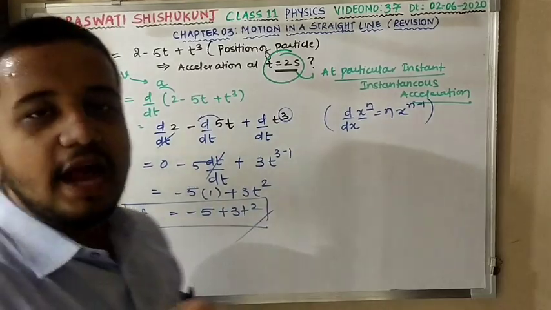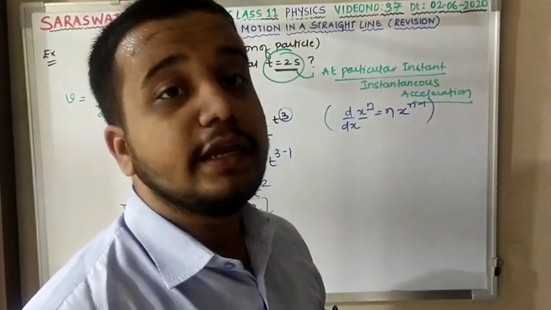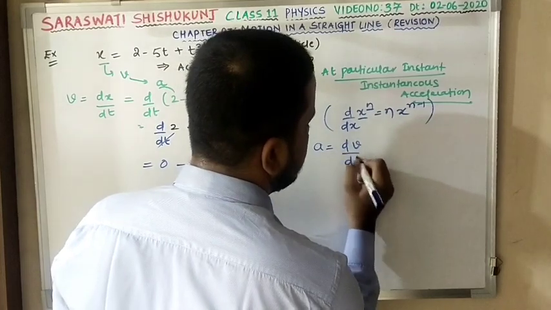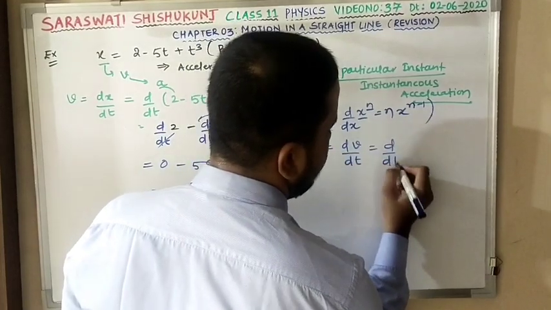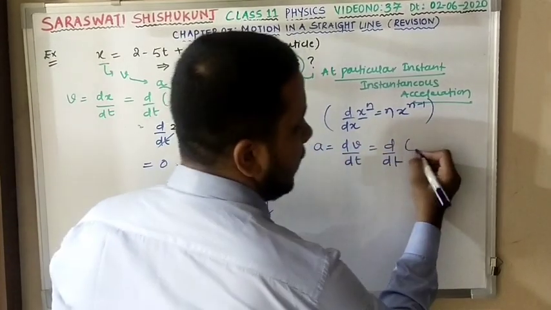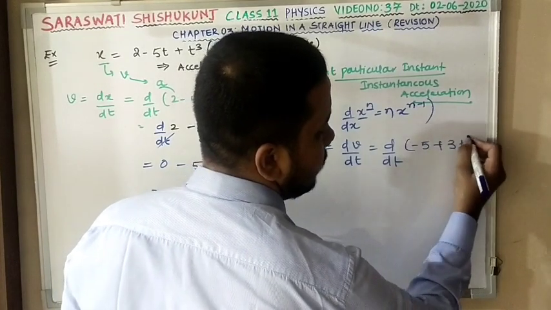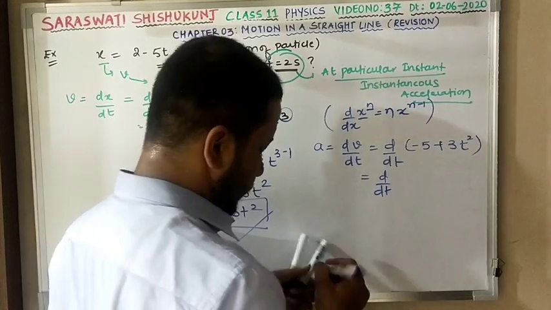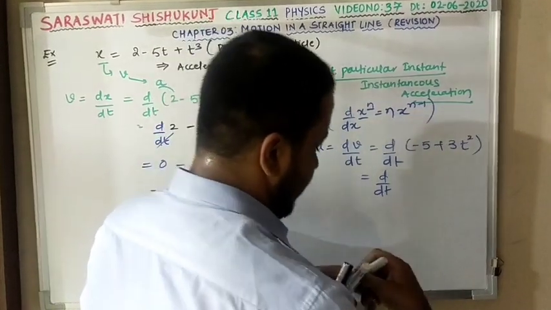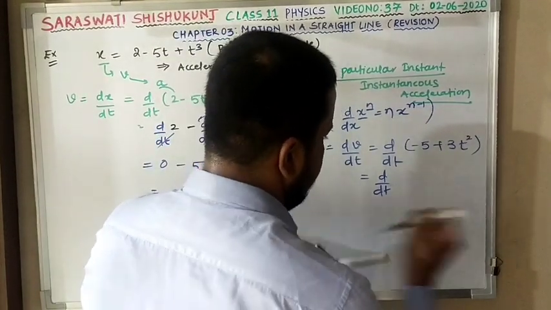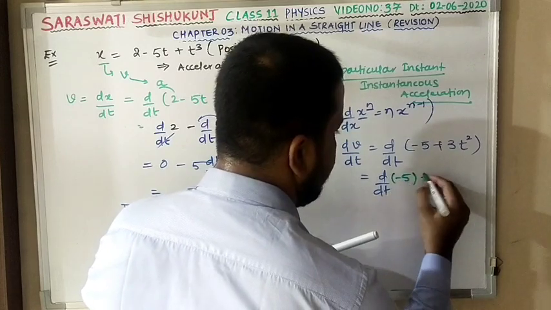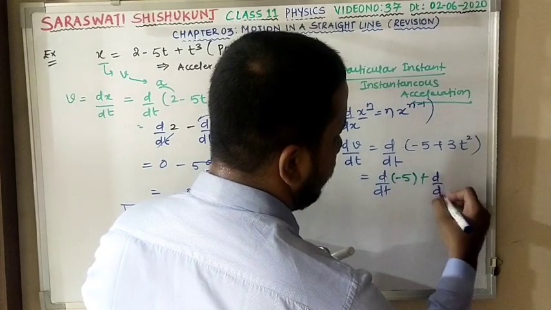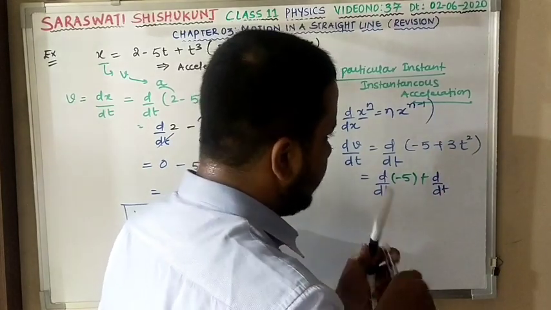Okay, but here I am not in need of velocity, I am in need of acceleration. Acceleration is nothing but what? Rate of change of velocity with respect to time. So d by dt of, again v is what? Minus 5 plus 3t square. Is this clear? So I will separate it. d by dt of minus 5, plus, again if somebody asks you what is the next term, that is d by dt of 3t square.